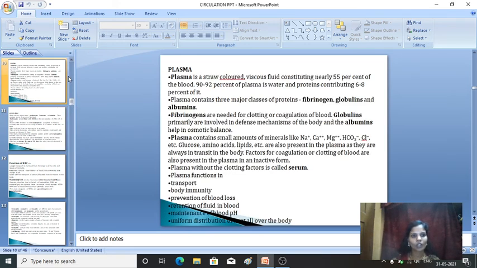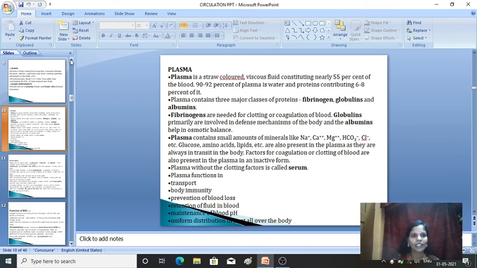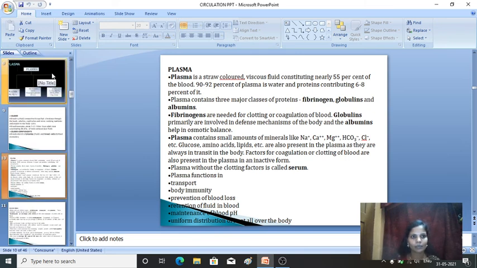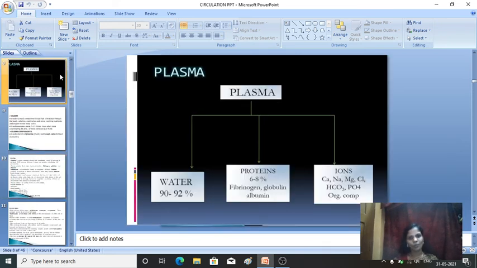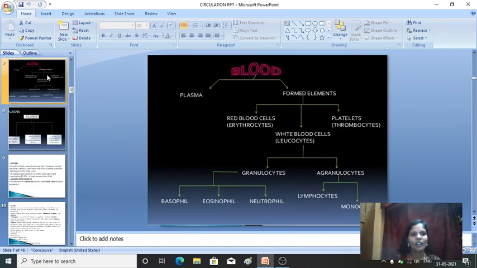Now you can see the schematic representation. You will get an idea from this schematic representation. In the blood, plasma mainly consists of about 90% water. The remaining is about 8% proteins and the ions. This is a complete outline of the components of blood.